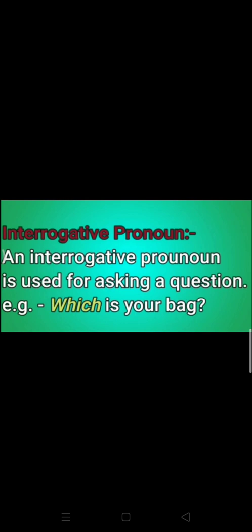So, the next kind is interrogative pronoun. An interrogative pronoun is used for asking a question. It's very simple. For example, which is your bag? Who is your class teacher? Whose is this bag? So these all words like which, whose, who, they are used to ask a question about a noun. So these are known as interrogative pronouns.